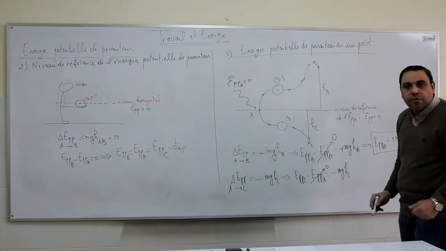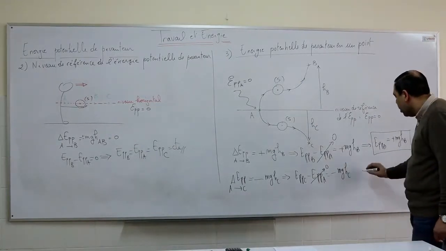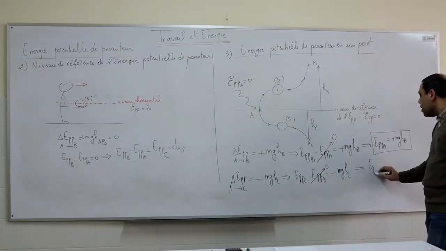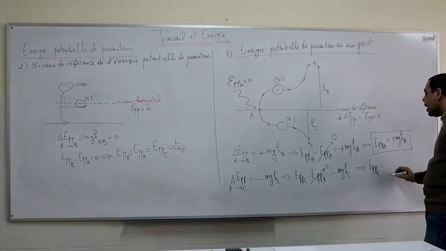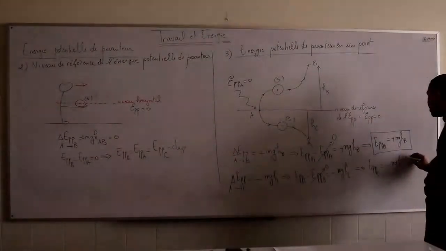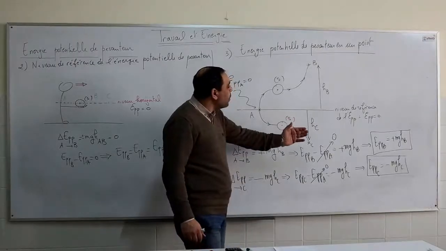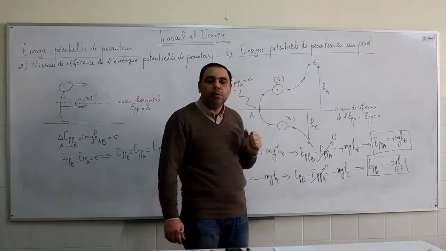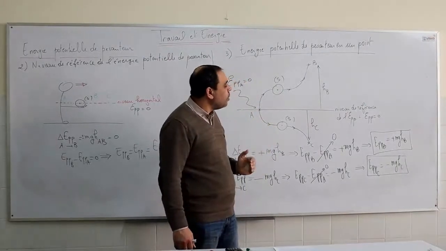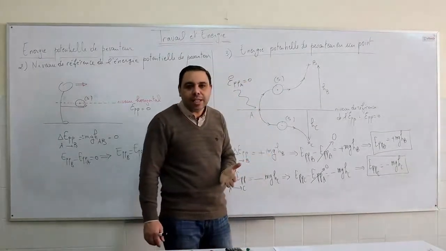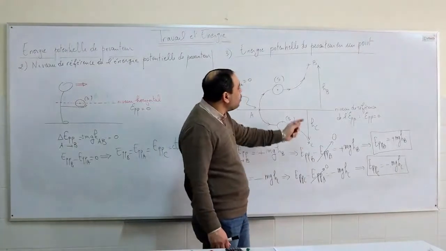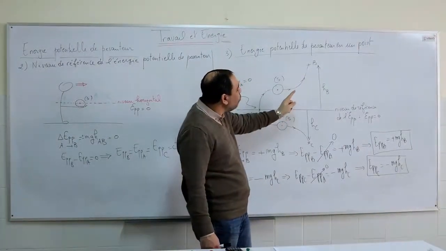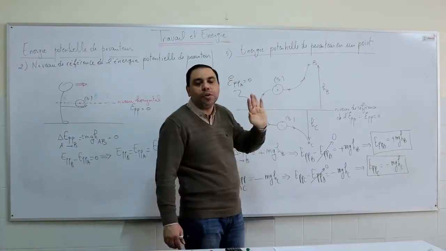GPE at A is zero since the reference level of the gravitational potential energy passes through A. So GPE at C is equal to minus mghc. The gravitational potential energy at B is plus mghb. The gravitational potential energy at C is minus mghc.